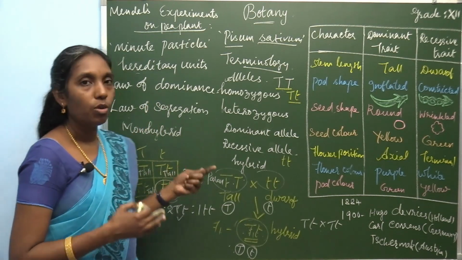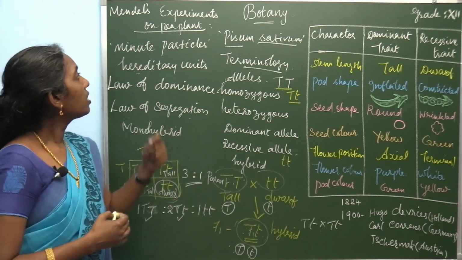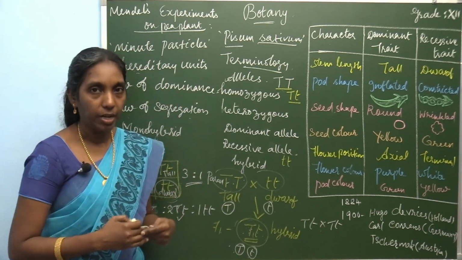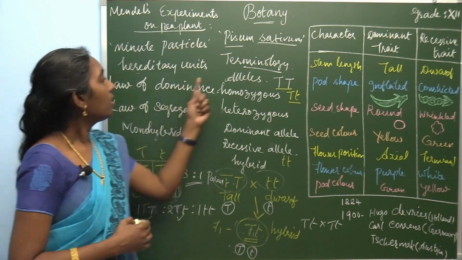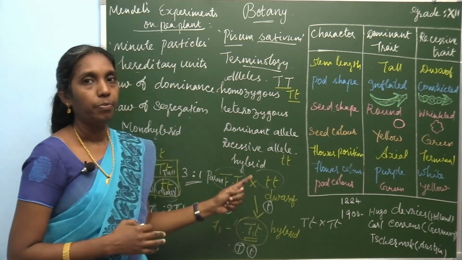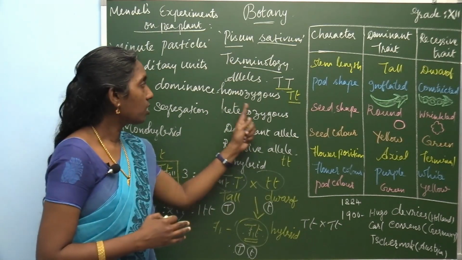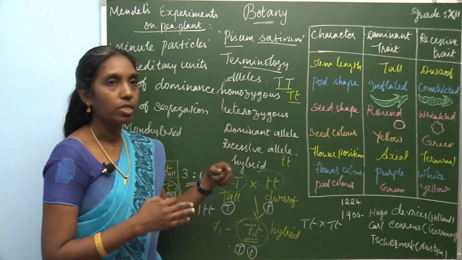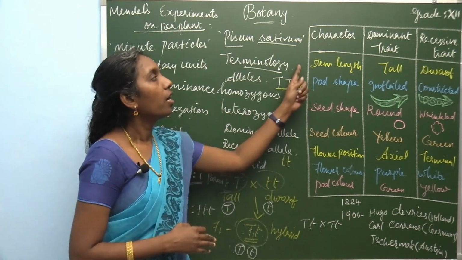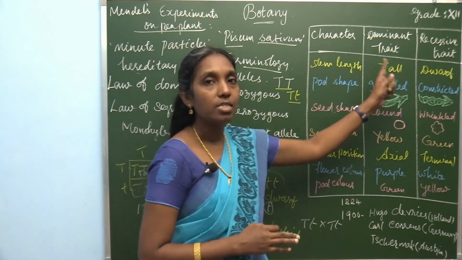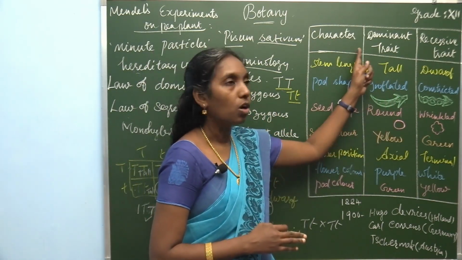Once more, let us review what you learned today. First, Mendel's experiment on pea plants. There is certain terminology you should learn first: what is an allele, what is a homozygote. These are all 2 mark questions. And what characters did Mendel select in his garden pea?